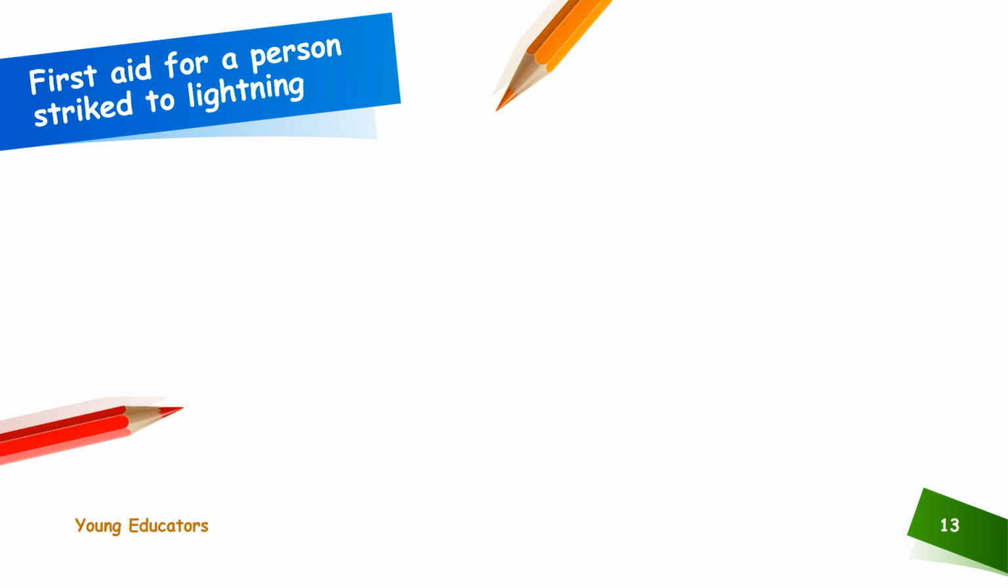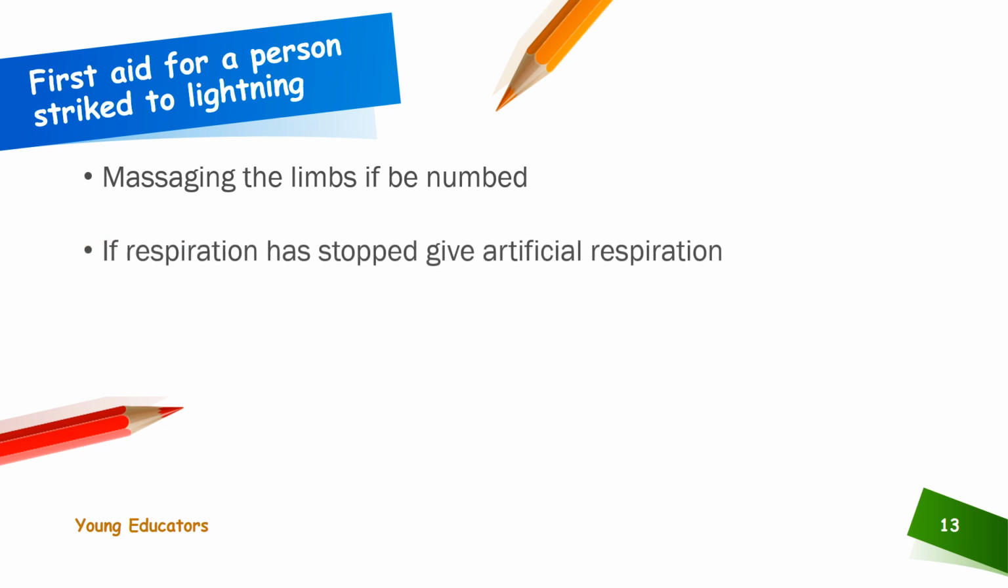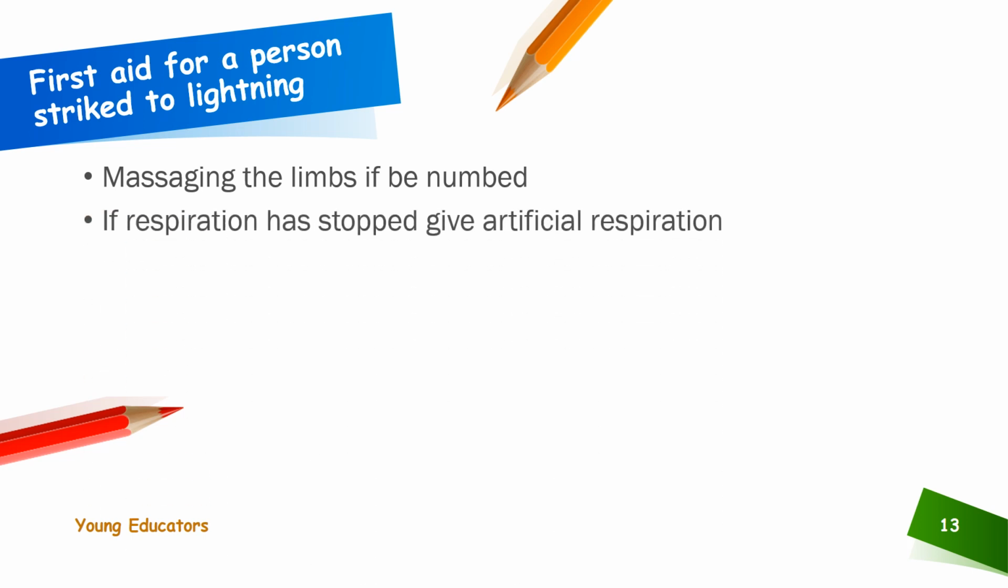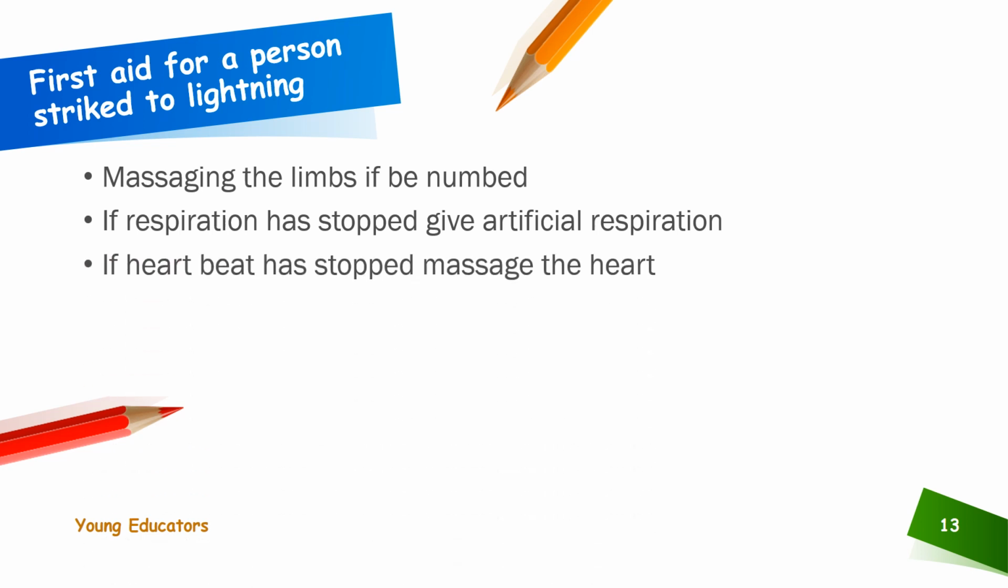First aid for a person struck by lightning: massaging the limbs if benumbed. If respiration has stopped, giving artificial respiration. If the heartbeat has stopped, massaging the heart.